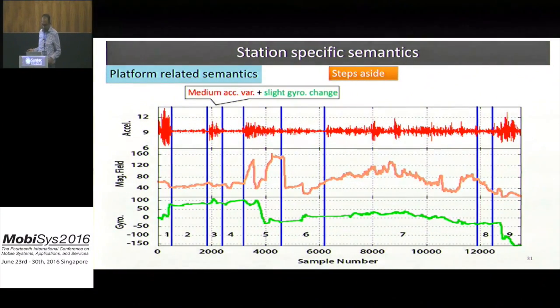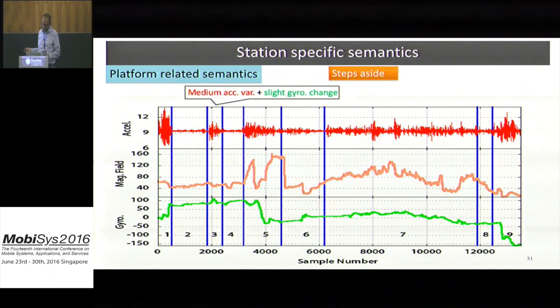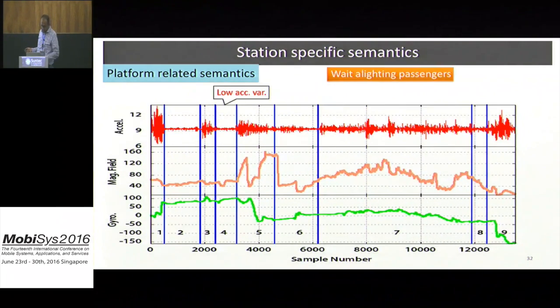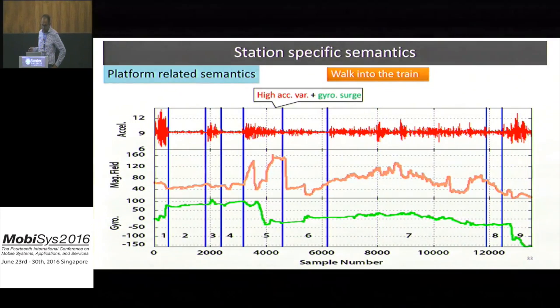After the user joins a line, he will step aside in order to free space for alighting passengers. When he steps aside, he walks slowly and with a slight change in his direction because he will walk at a certain angle. After stepping aside, he will wait for a while for alighting passengers to move away, which is reflected in low acceleration variance. Then, after all alighting passengers have gone away, he will walk into the train, which is reflected by high acceleration variance because he is walking.